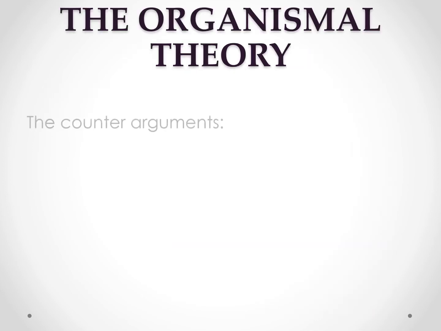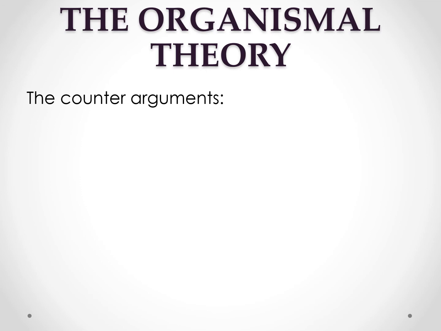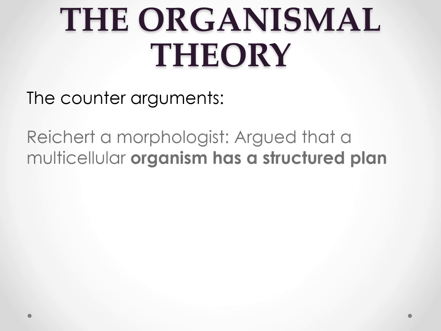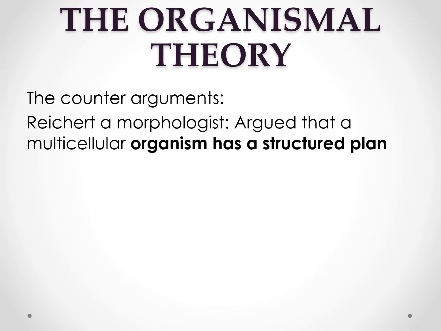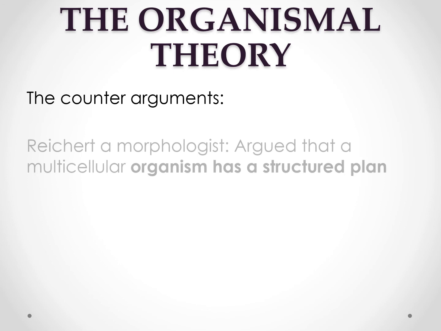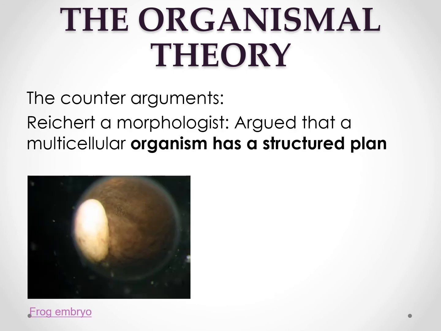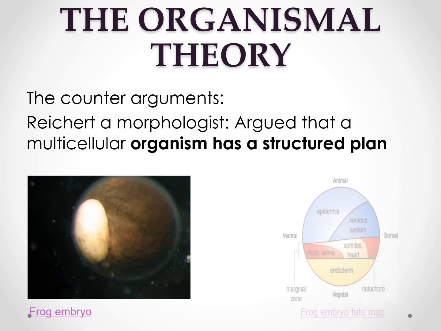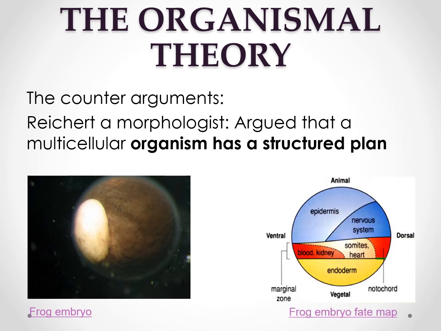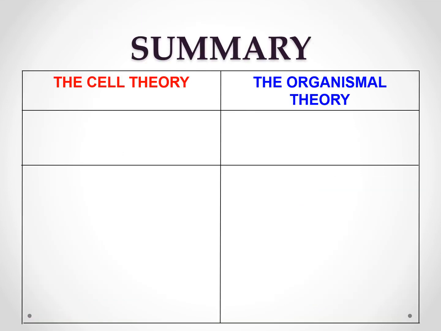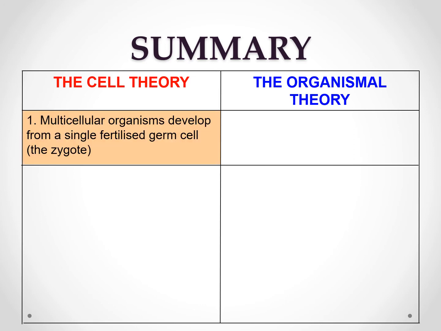The organismal theory, the counter-arguments. Sachs, a morphologist, argued that a multicellular organism has a structure plan. The example for this is the frog embryo. So, this is the summary of cell theory and the organismal theory.